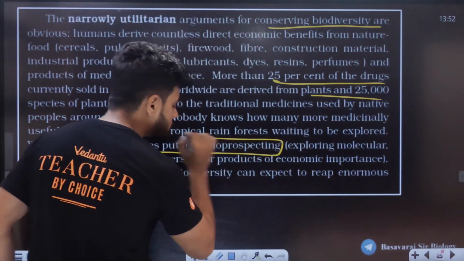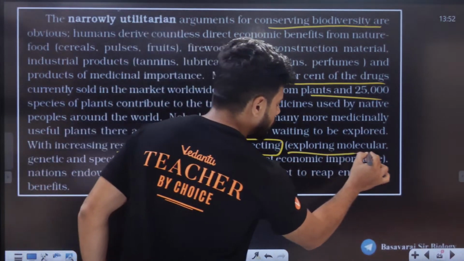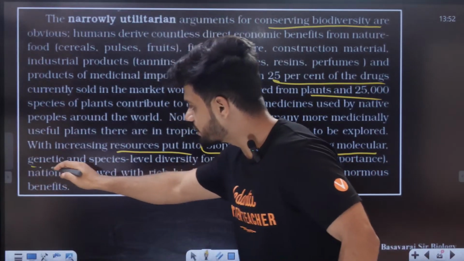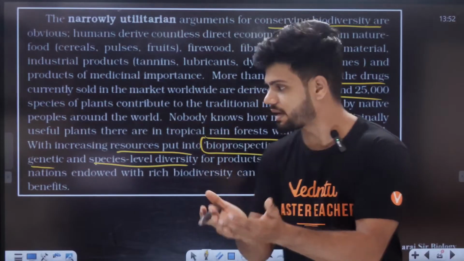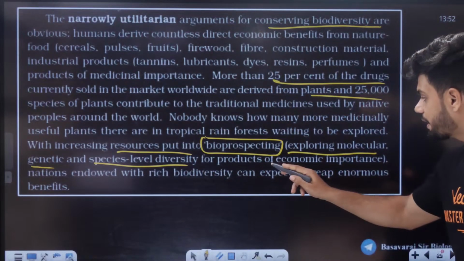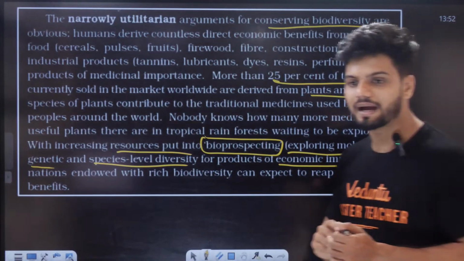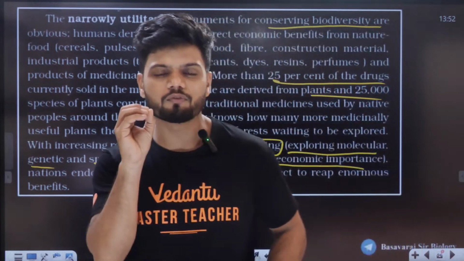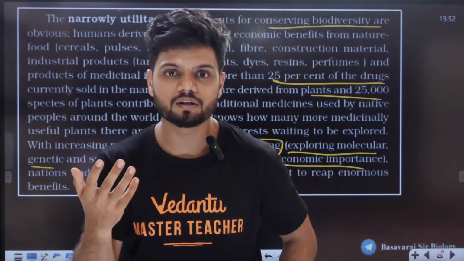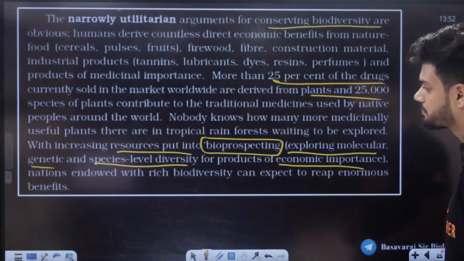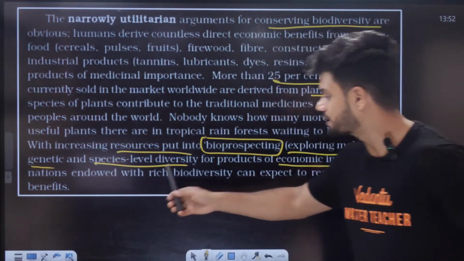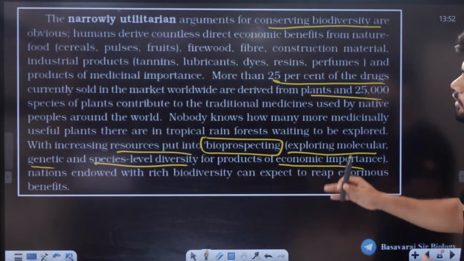What is this bioprospecting, students? Exploring molecular, genetic, and species-level diversity, we're exploring diversity. Why? For products of economic importance. We know that one particular type of plant is giving me economic importance, so we find more. That is called bioprospecting. Nations endowed with rich biodiversity can expect to reap enormous benefits.